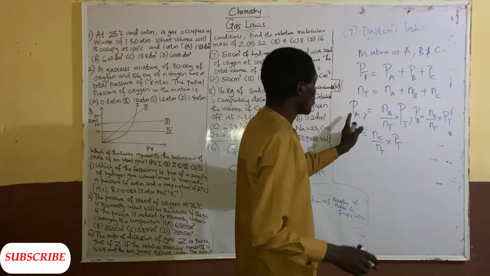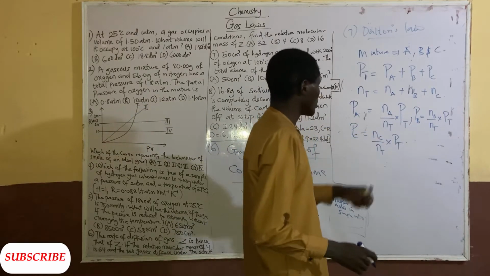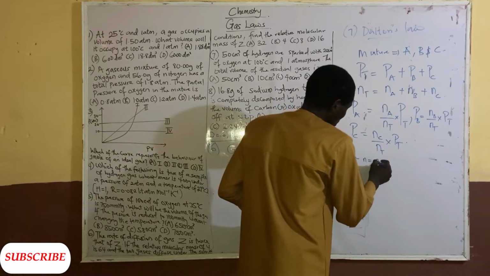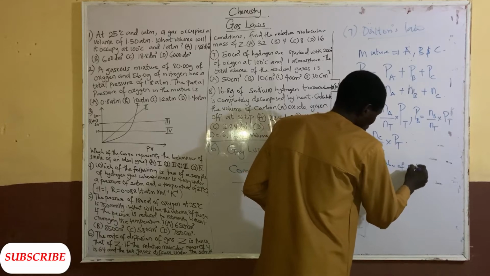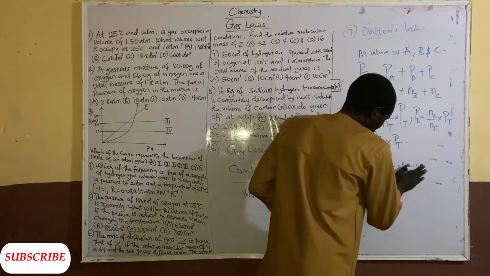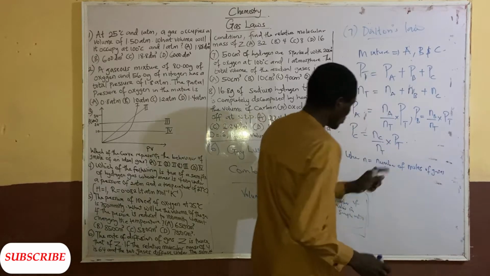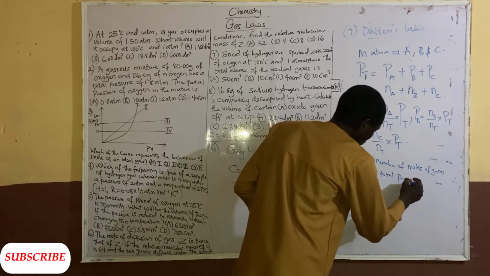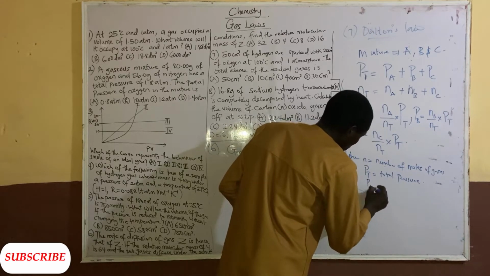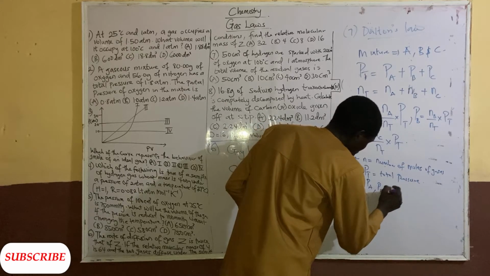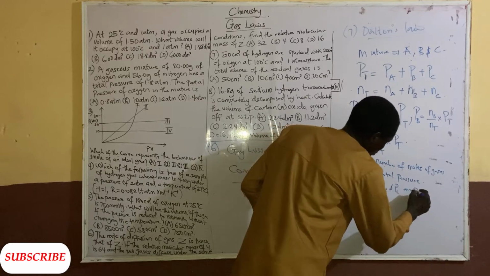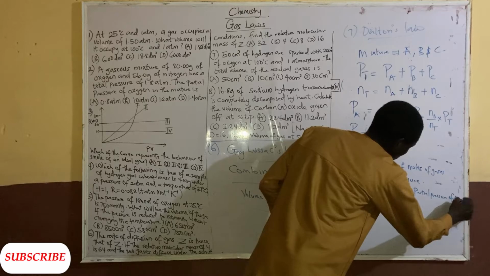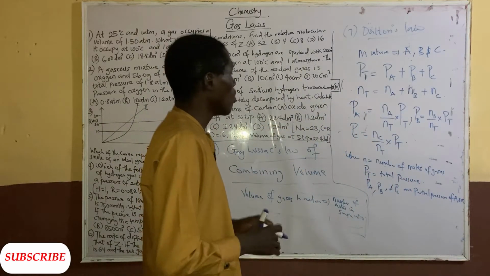So that's the partial pressure of gas A, partial pressure of gas B, and partial pressure of gas C. Know that N is the number of moles of gases, PT is the total pressure, while PA, PB, PC are the partial pressures of A, B, and C. So that's that about Dalton's law of partial pressure.